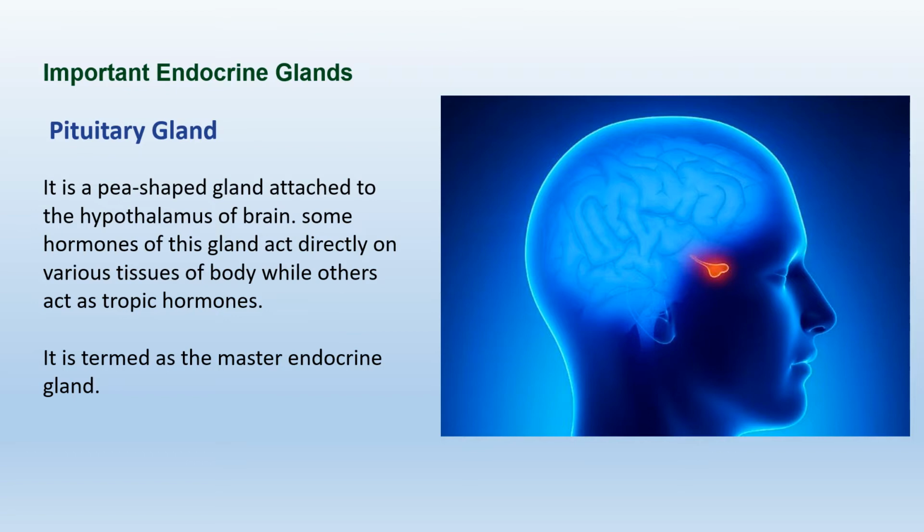Starting with pituitary gland, it's a pea-shaped gland attached to the hypothalamus of brain. Some hormones of this gland act directly on various tissues of the body while others act as tropic hormones. Tropic hormones are the hormones which have other endocrine glands as their target. That means the secretion of pituitary gland is going to regulate other endocrine glands. That's why it is termed as master endocrine gland.